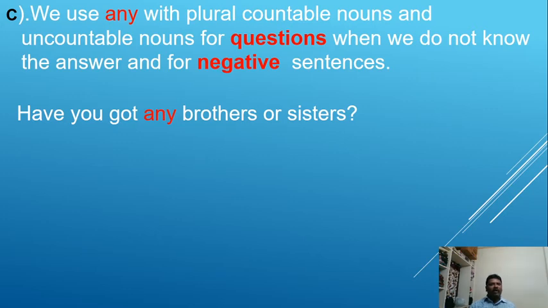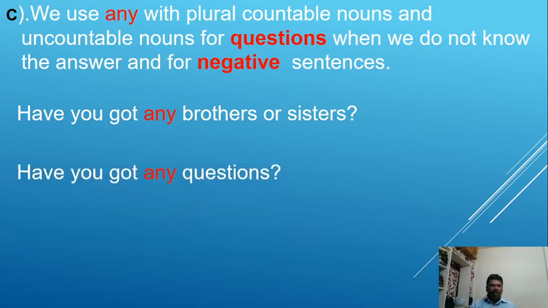So look at the examples. Have you got any brothers or sisters? It is an interrogative sentence. We don't know whether he has any brother or sister. So we are using any in interrogative sentences when we don't know the answer. Have you got any questions? These two sentences are interrogative sentences.